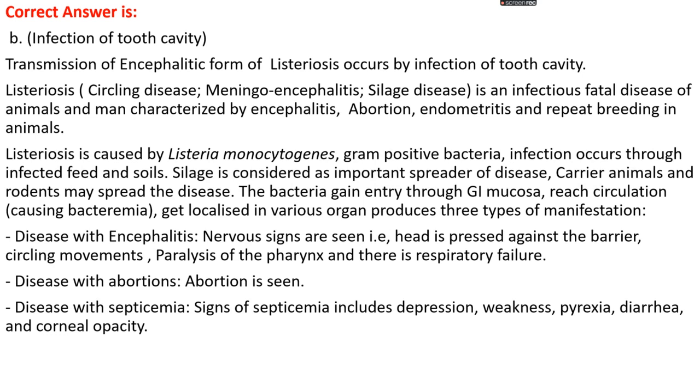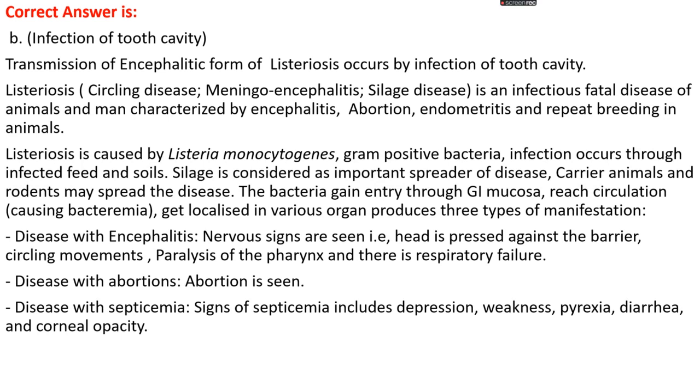Listeriosis, which is also known as circling disease, meningoencephalitis, or silage disease, is an infectious fatal disease of animals and men, mainly characterized by inflammation of the brain, that is encephalitis, abortions, and endometritis, which is inflammation of the endometrium layer of the uterus, and repeat breeding in animals. Listeriosis is mainly caused by Listeria monocytogenes, which is a gram-positive bacteria. Infection mainly occurs through infected feed and soil. Silage is also considered an important spreader of disease. Carrier animals and rodents may also spread the disease.